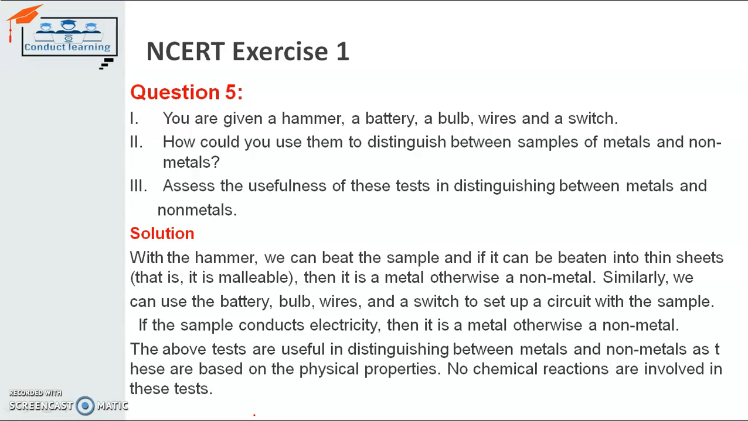If the metal is easily beaten, that is called the malleability of metals. Then it is a metal. Otherwise, it is not a metal, because the material is not getting beaten into sheets. So it is a non-metal, because malleability is a physical property of metals. Similarly, when we use the battery, bulb, wire and switch and make a circuit, if the electricity is conducted, then it is a metal, otherwise a non-metal.